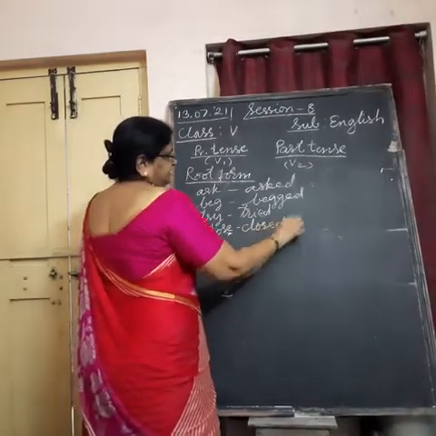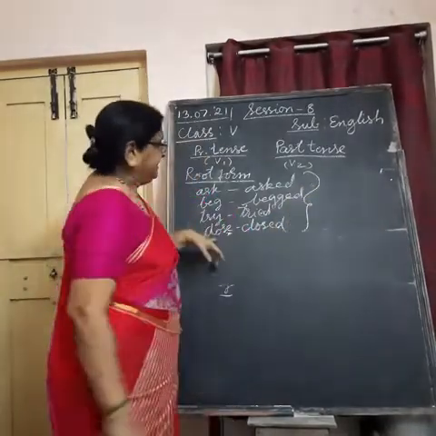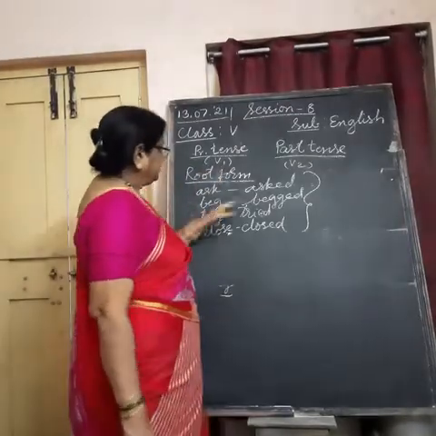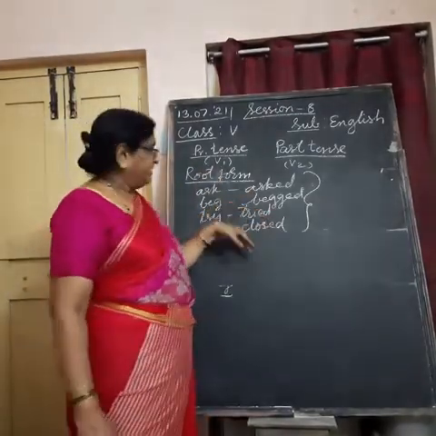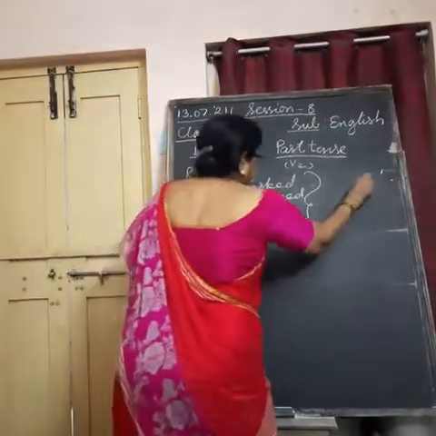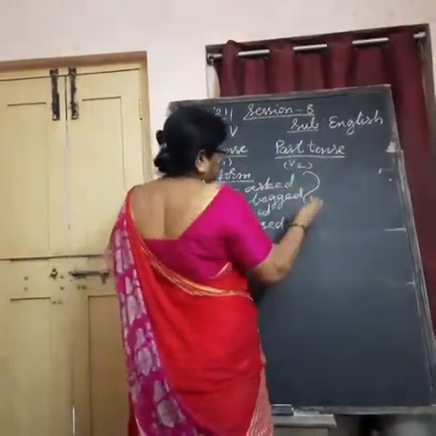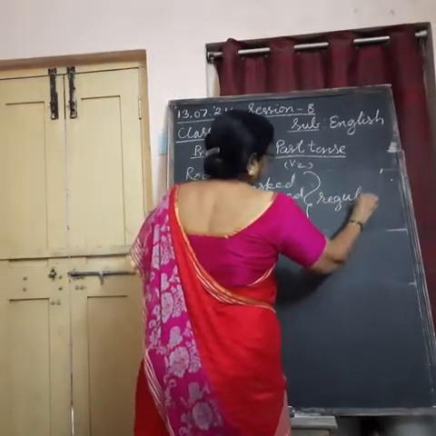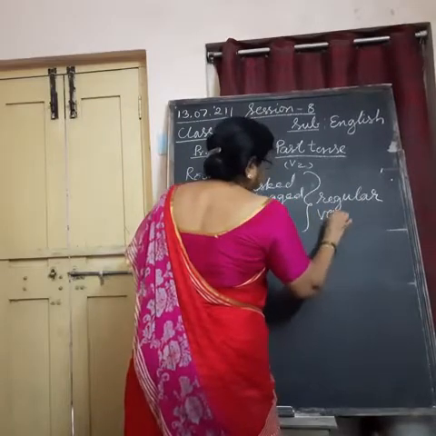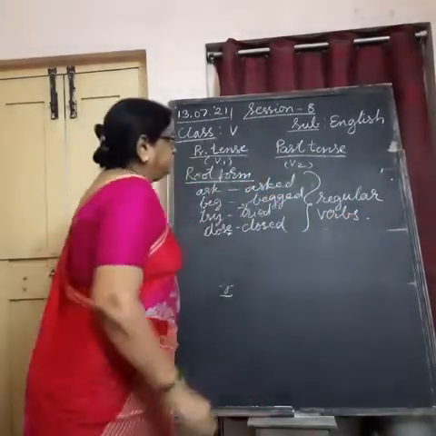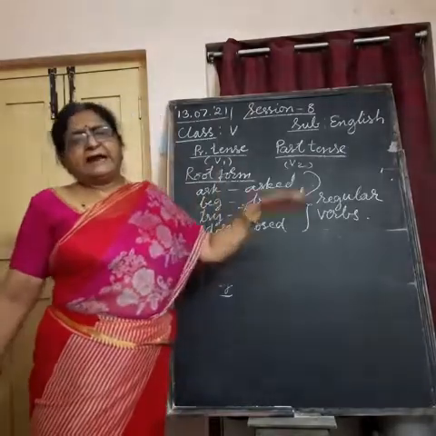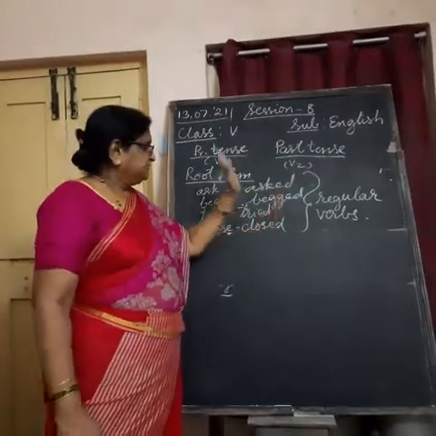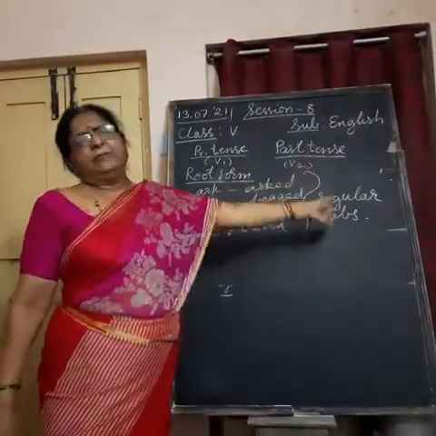So closed. In this way, by adding ed or d to the main verb, the root form of the verb, we are forming the past tense form. Such a type of past tense is called regular verbs. Regular verbs are the regular form of verbs. So the verbs for which you add ed, only d or ied, such verbs are called regular verbs.